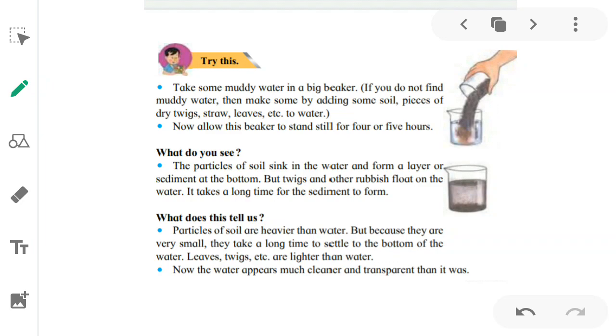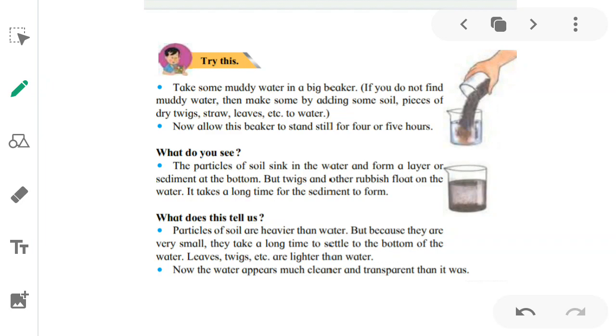Now you have to allow this beaker to stand still for 4 to 5 hours. You don't have to disturb this beaker, and you have to allow it to settle and stay still for 4 to 5 hours. After that, what do you have to do? You have to go and see what happens.